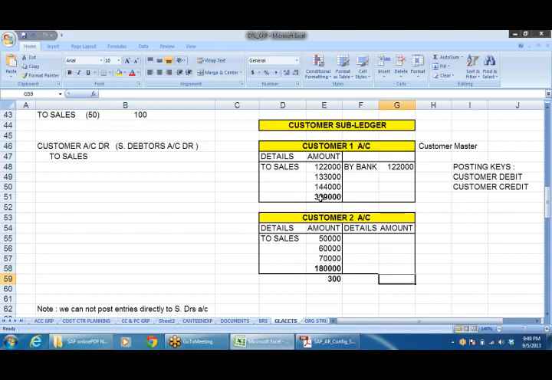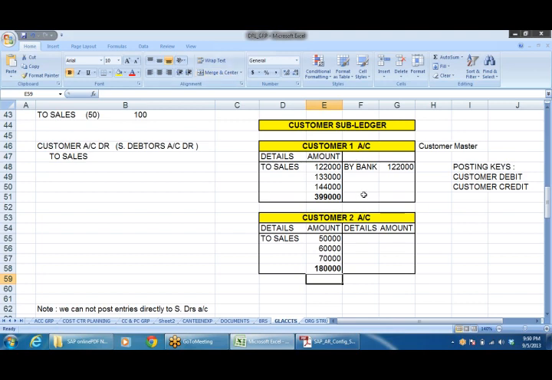Now this customer 399 and 180, so this is 579, total 579 lakhs is outstanding amount. Say now I have to show this in the balance sheet.